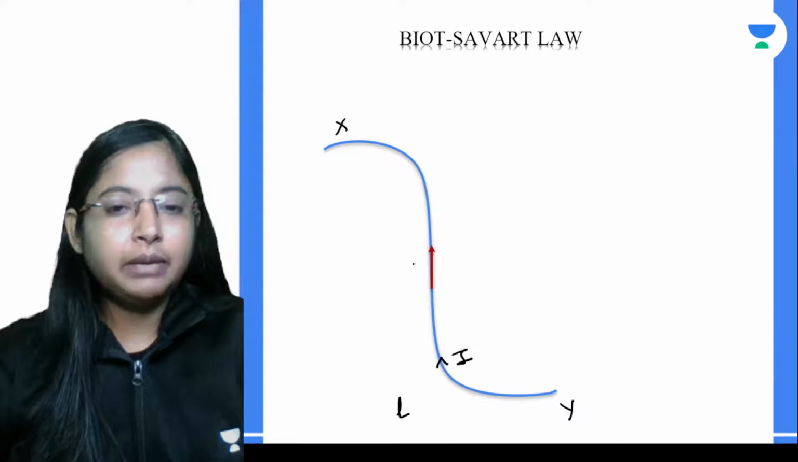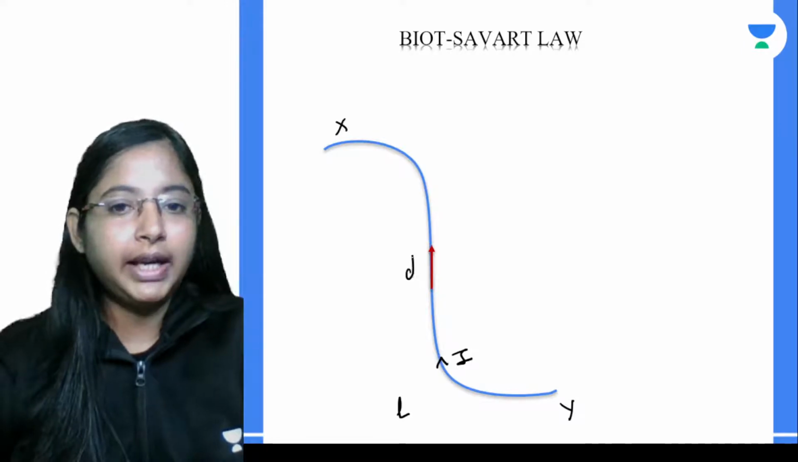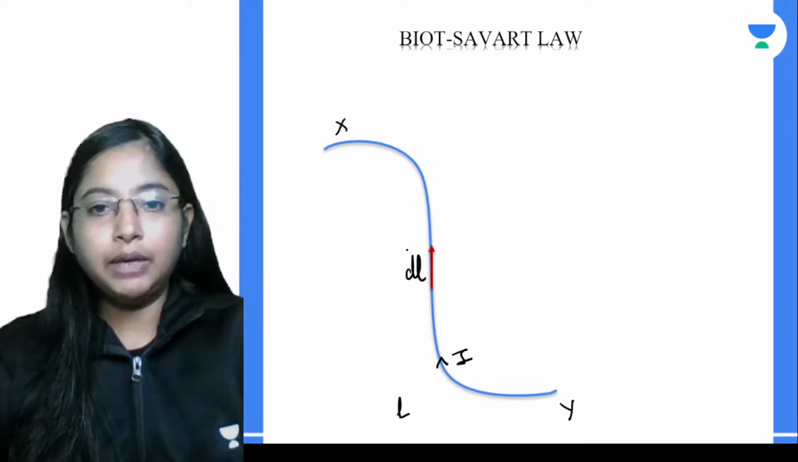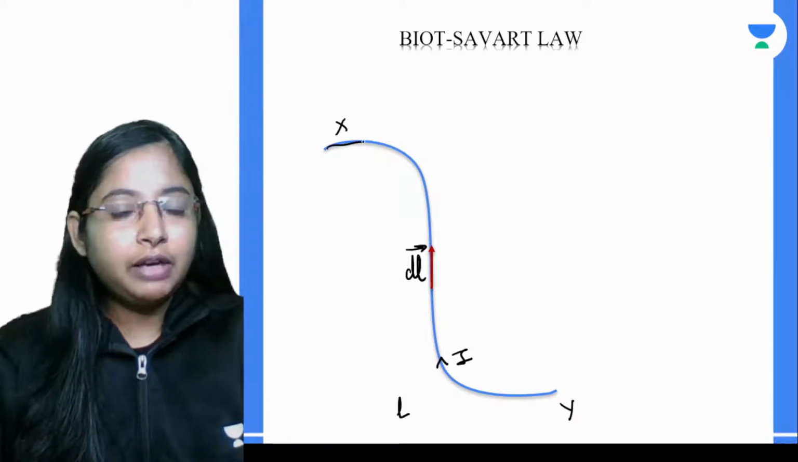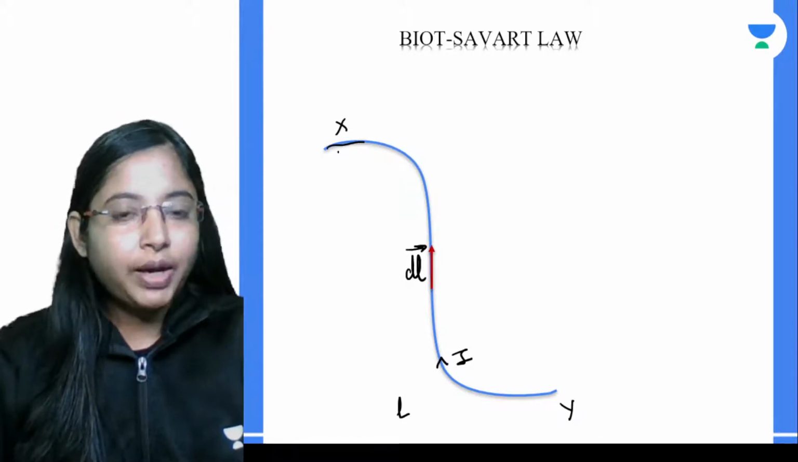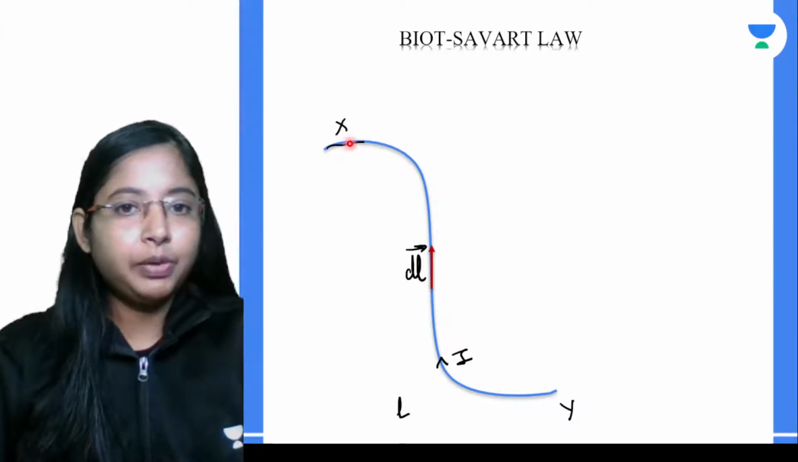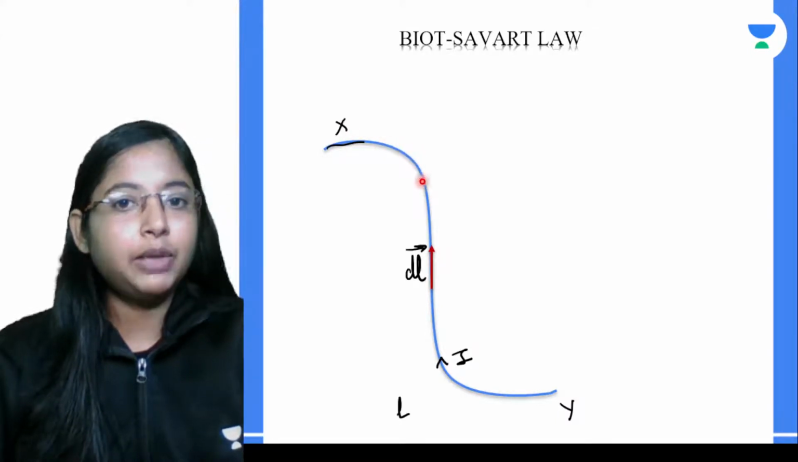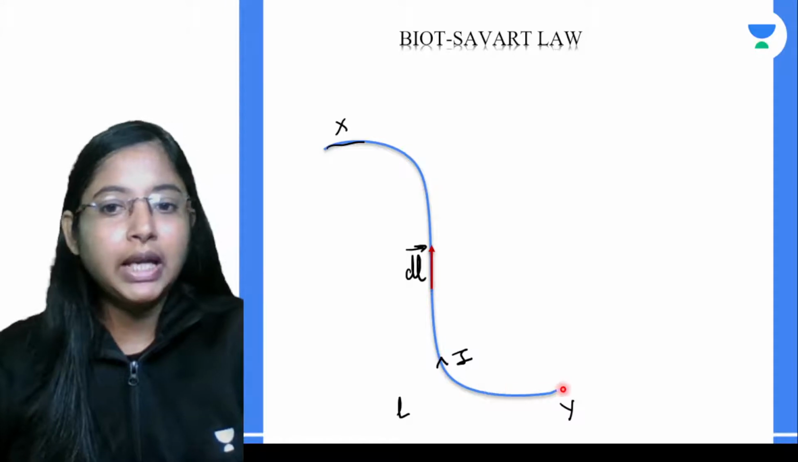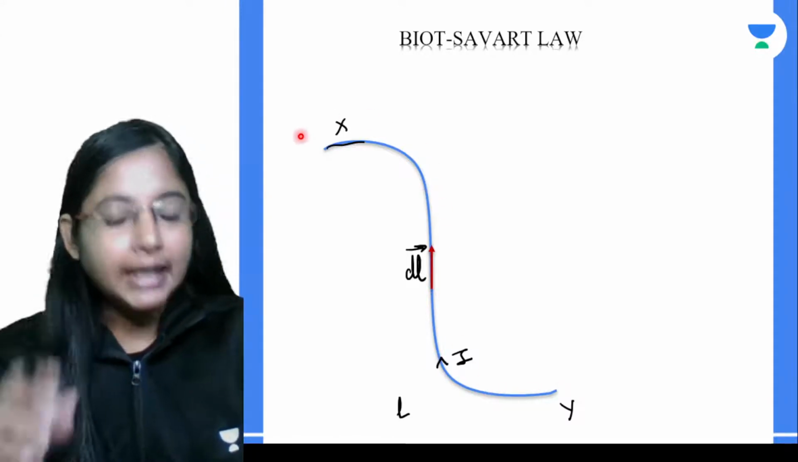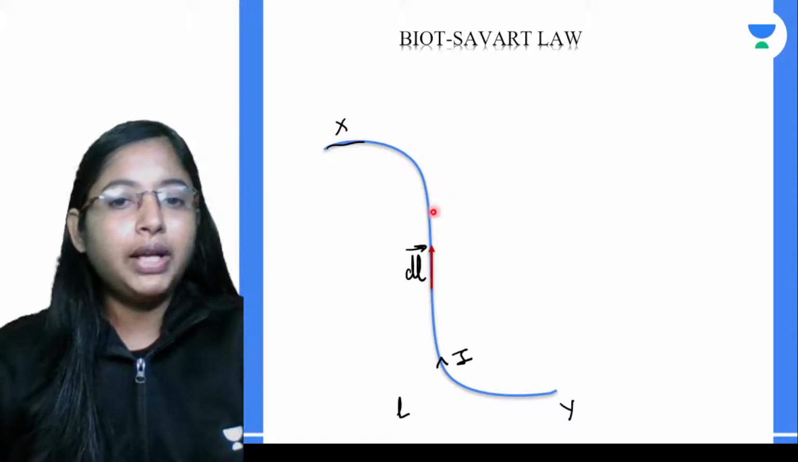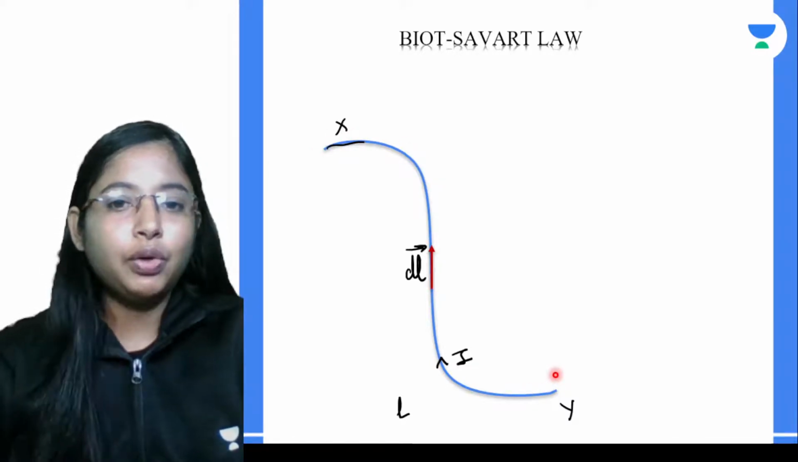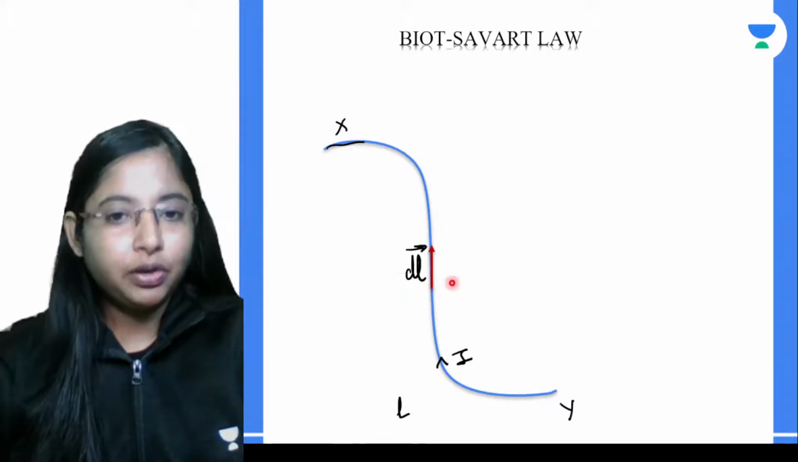A small segment of this particular length, we will take it as dL. Now when current flows through this part of the wire, there would be a magnetic field produced. Everywhere throughout this wire there would be a magnetic field. What we are interested in is not the total magnetic field. We are going to take a very small segment of this wire.